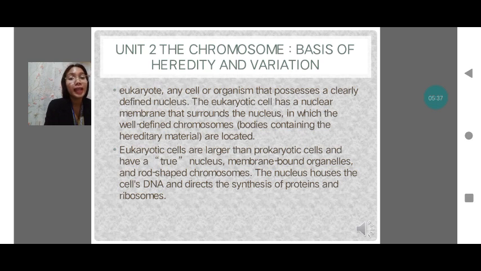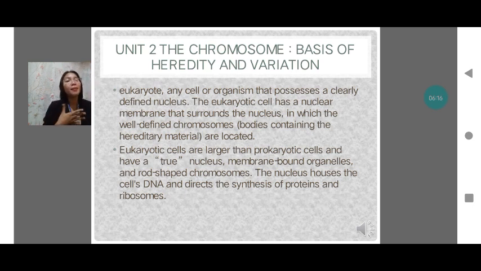So, biologists have traditionally classified all living things into two major groups, the prokaryotic and eukaryotic. So, first, eukaryotic. Eukaryotic is any cell or organism that possesses a clearly defined nucleus. The eukaryotic cell has a nuclear membrane that surrounds the nucleus, in which the well-defined chromosomes are located. So, eukaryotic cells are larger than prokaryotic cells and have a true nucleus.